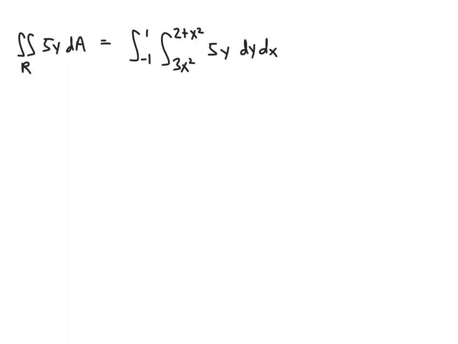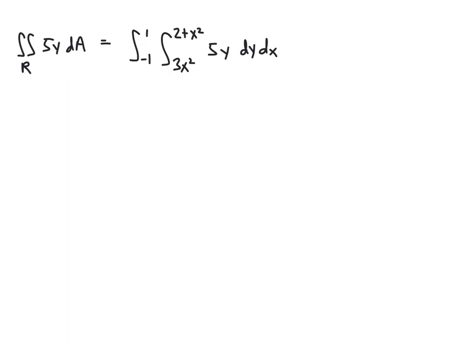So I want to compute the double integral over R of the function 5y dA. And so this will be, by Fubini's theorem, the integral from negative 1 to 1 of the integral from 3x squared to 2 plus x squared of that function 5y dy dx.